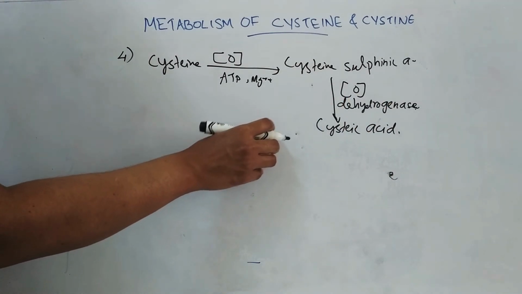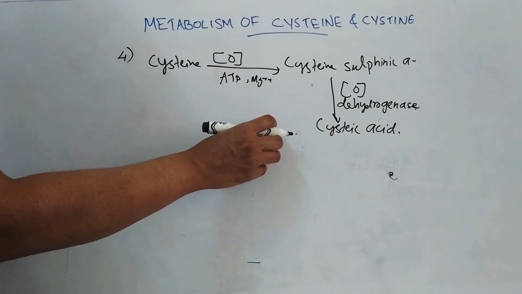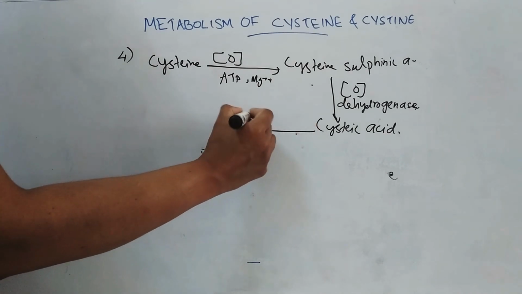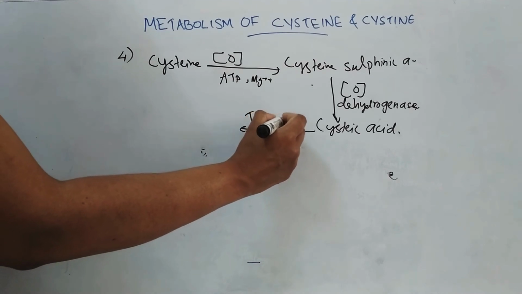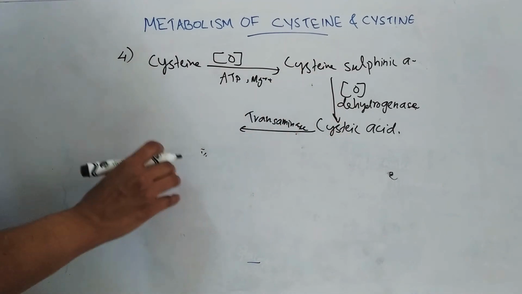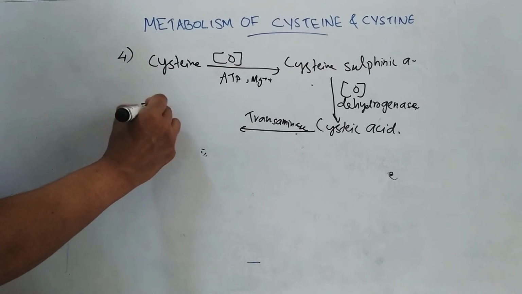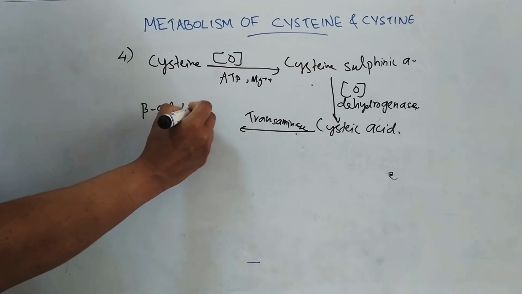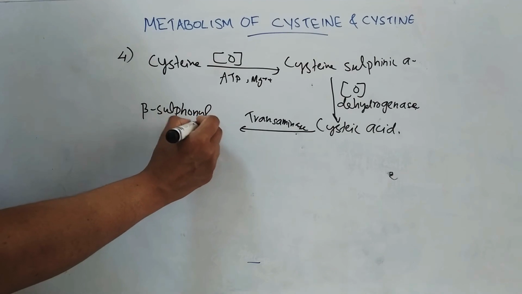This cystic acid then undergoes transamination by the enzyme transaminase, and it can form beta sulfonyl pyruvate.